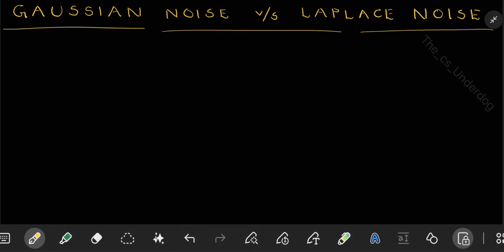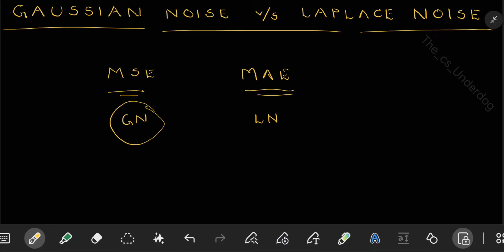Gaussian noise versus Laplace noise. In the last two lectures, we learned about mean squared error and mean absolute error. While learning about those, we learned that mean squared error is related to Gaussian noise and mean absolute error is related to Laplace noise. In this lecture, we are going to clarify what exactly is Gaussian noise and what exactly is Laplace noise. With this, you will have more clarity on what is the difference between these two distributions and how they are related to mean squared error and mean absolute error.